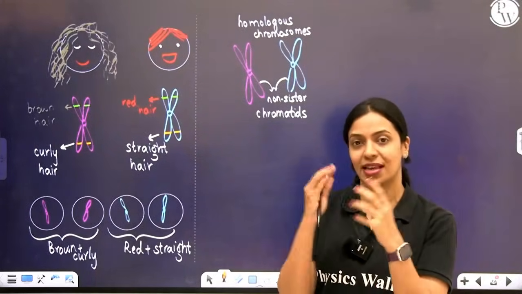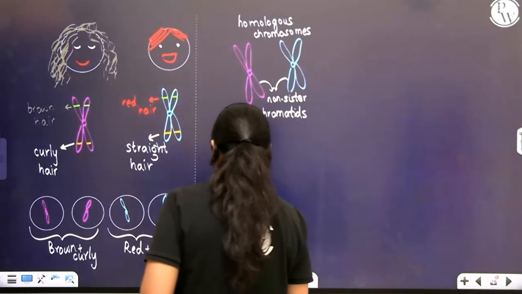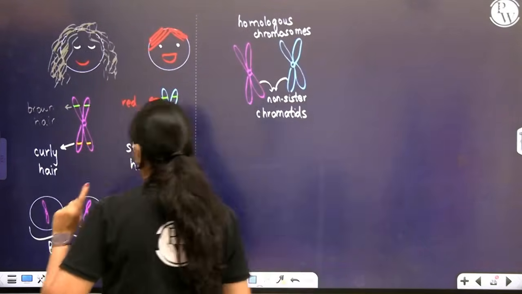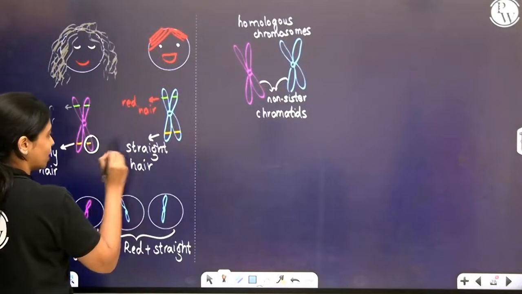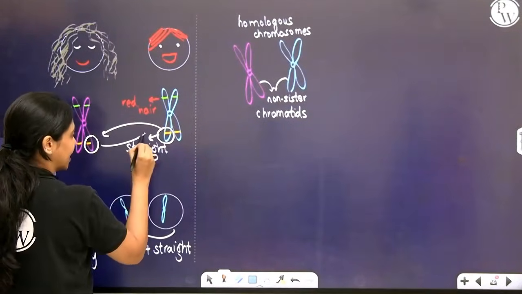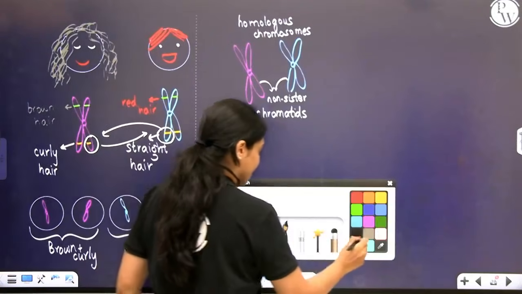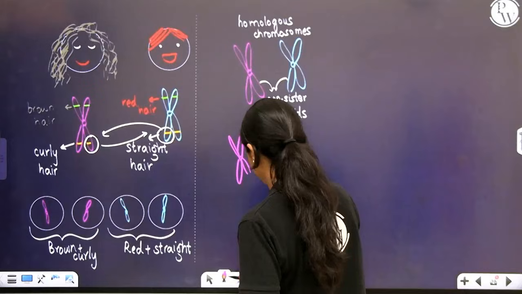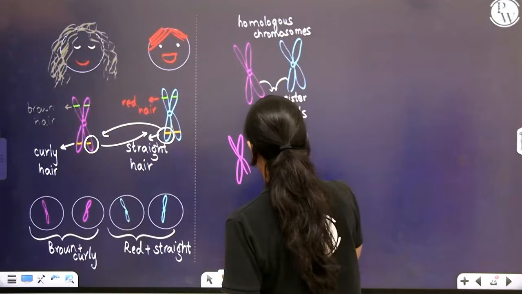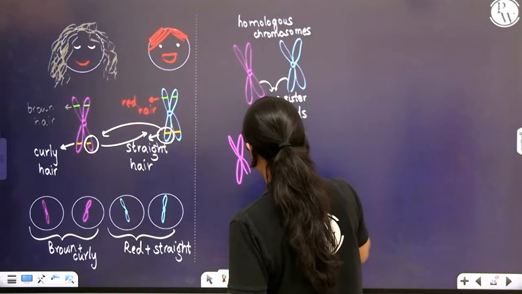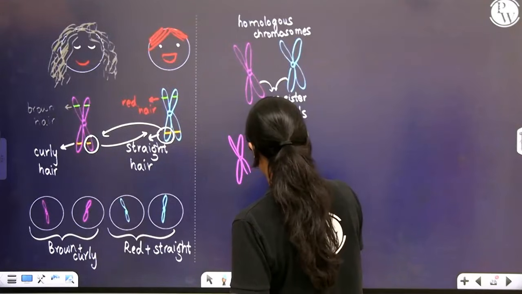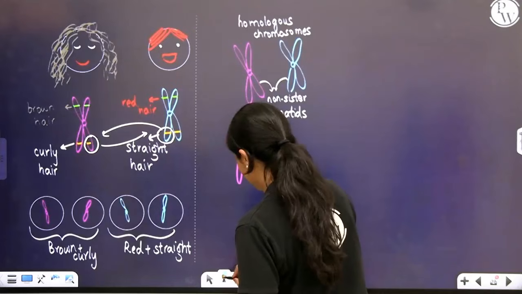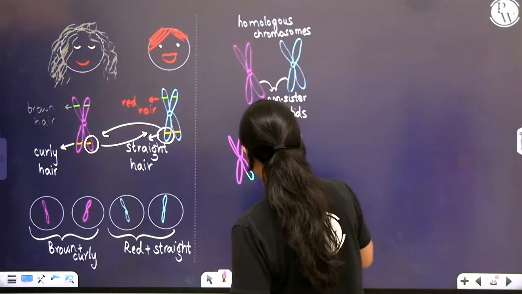At random locations, exchange will happen such that exchange is happening between non-sister chromatids, such that we can say this portion and this portion will get exchanged in such a way that if one chromosome is like this, the other chromosome will be like this.